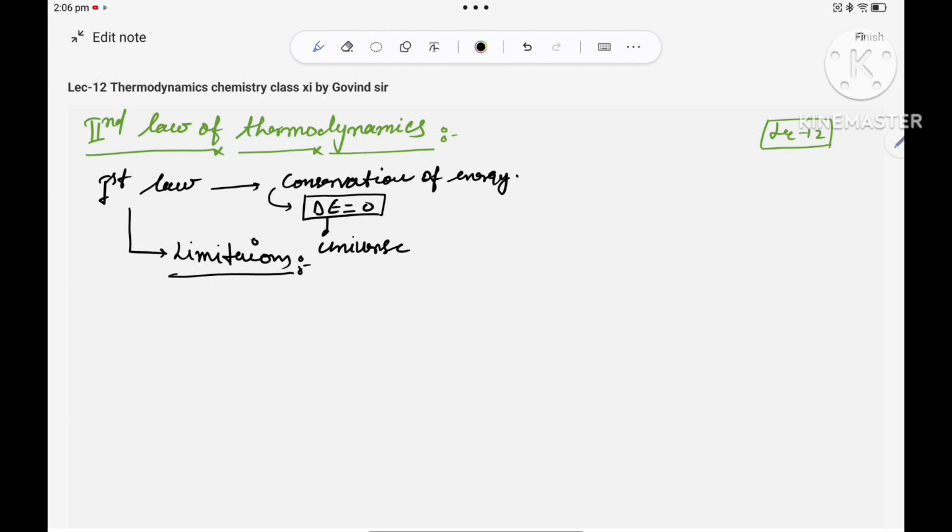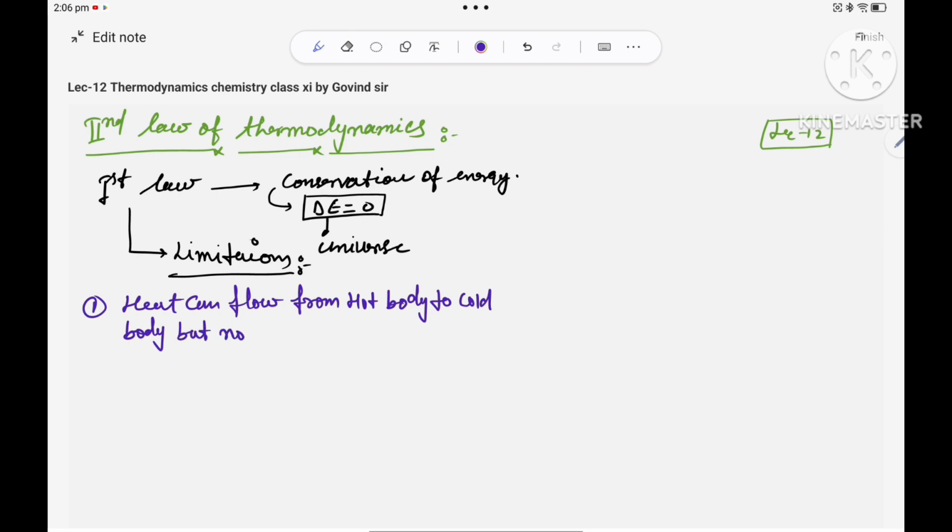It is only saying energy will be conserved, that's it. So in the limitations of the first law, the first point is heat can flow from a hot body to a cold body, but not from a cold body to a hot body. That is the general concept.